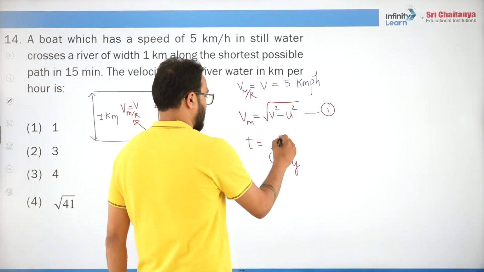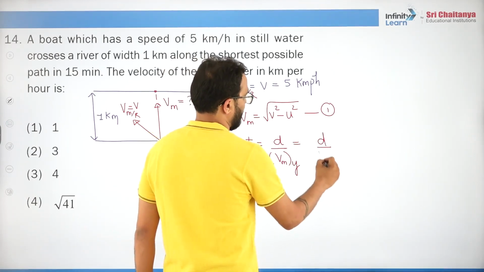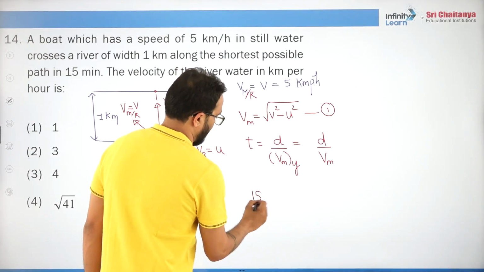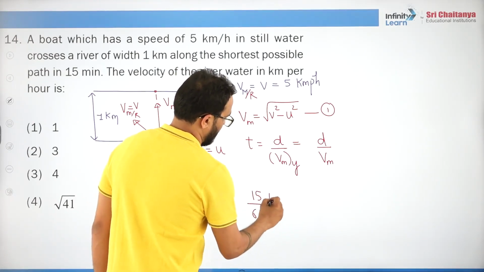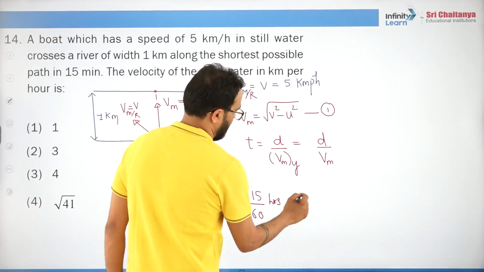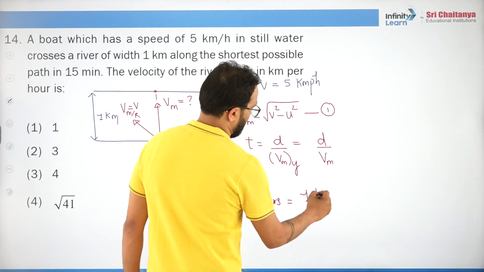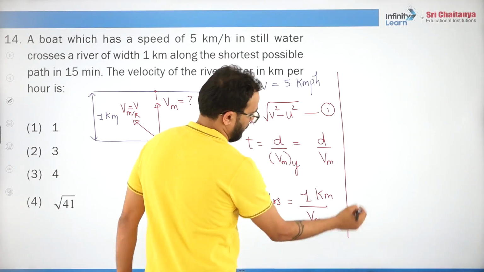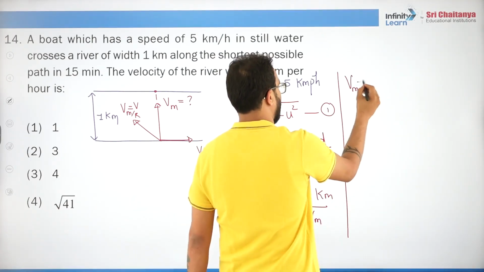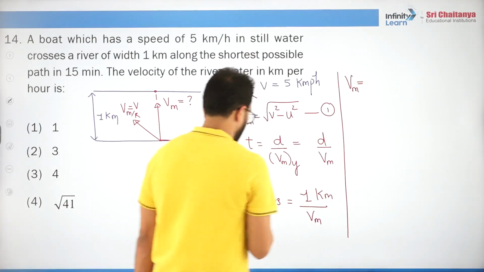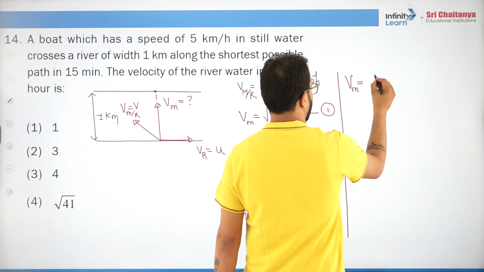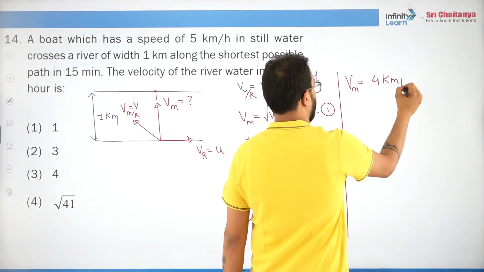Now what they have given is 15 minutes, so 15 upon 60 hours is equal to 1 kilometer upon Vm. So I guess from here the velocity of the man or the boat will be 4 kmph.